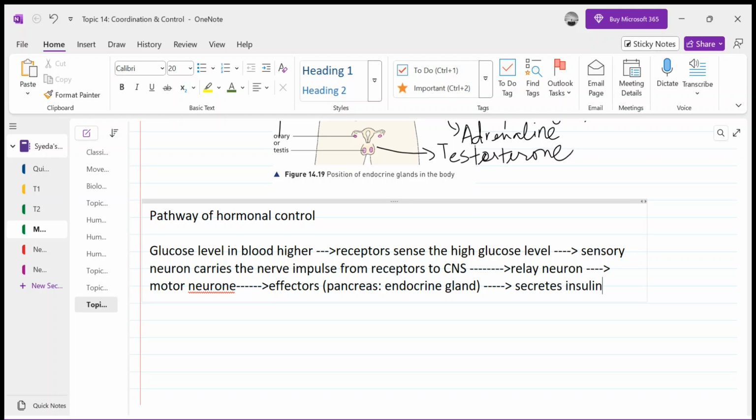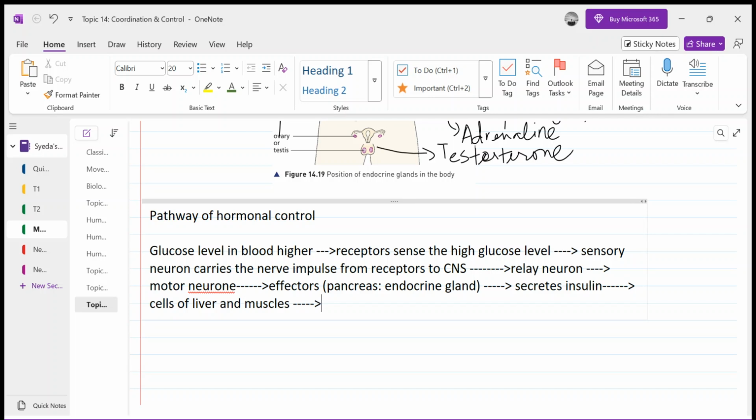This secreted insulin is a hormone, and it has a target organ. What are the target organs? Target organs are the cells, the cells of the liver and muscles, and they are the target cells.